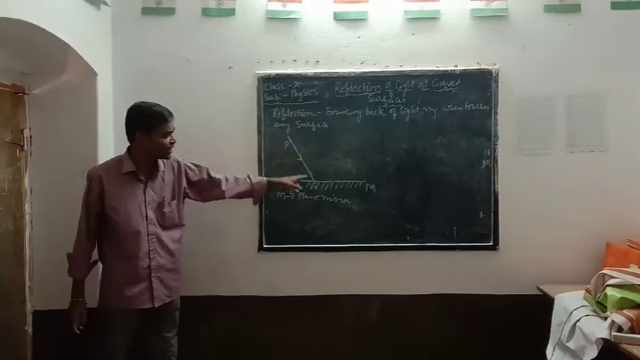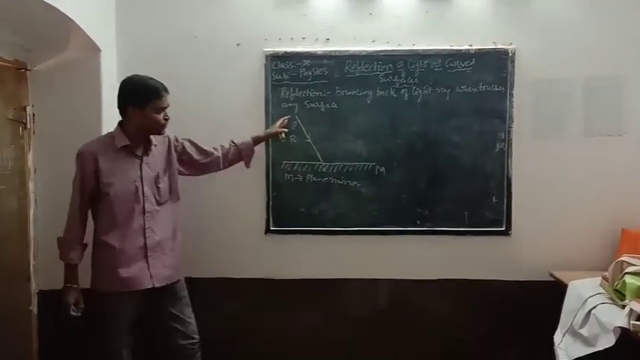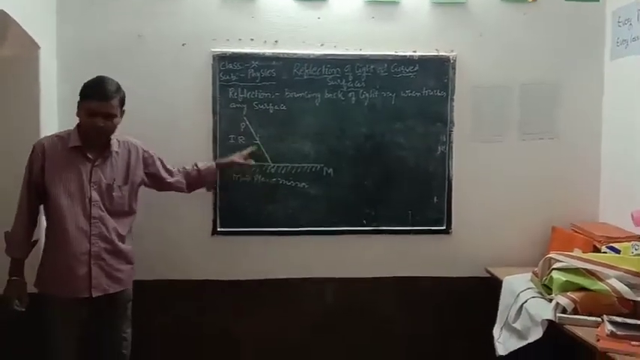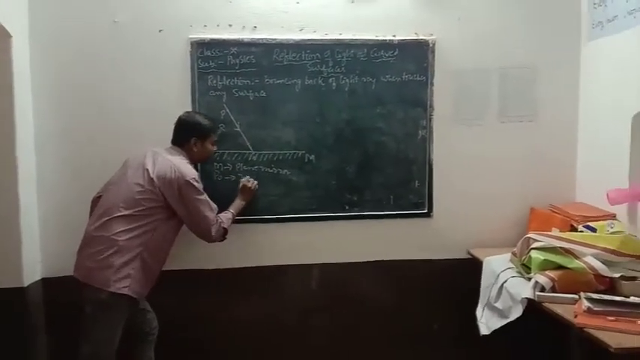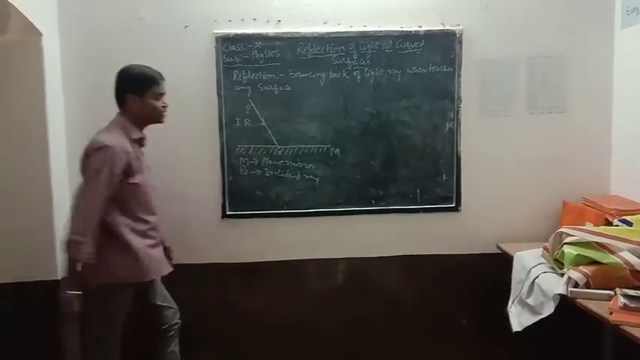Where is the incident ray? Incident ray means what? The light ray which falls on the surface. The light ray which falls on the surface is called an incident ray. So here PO is the incident ray.